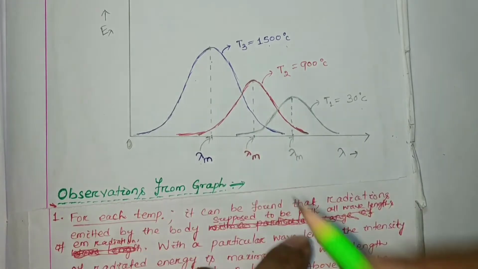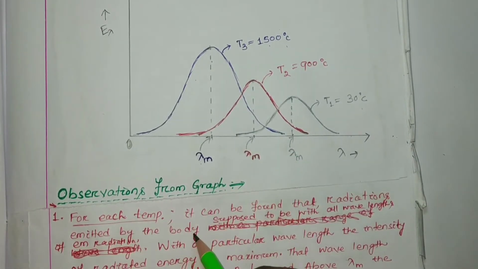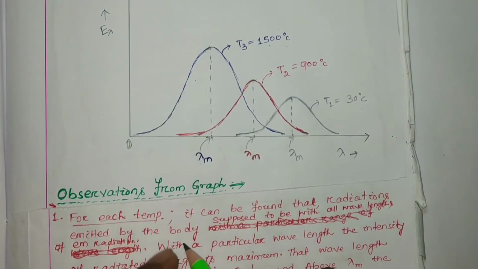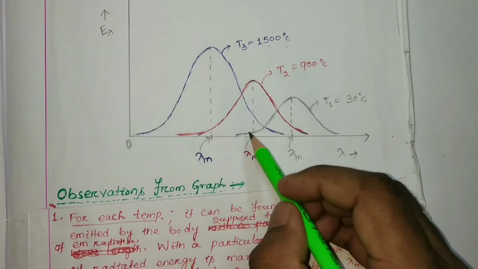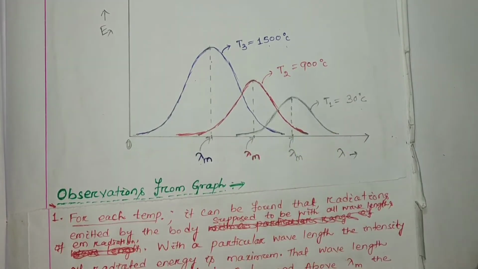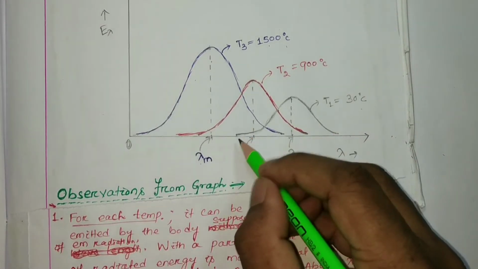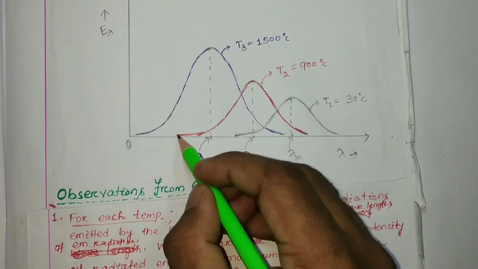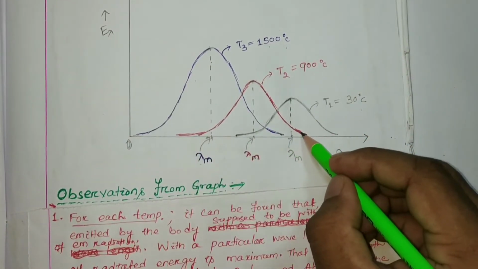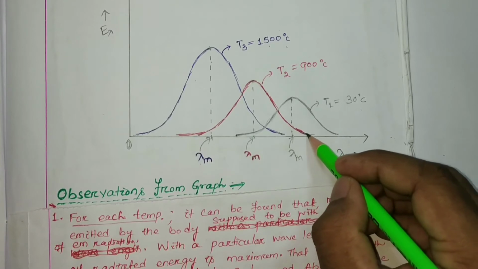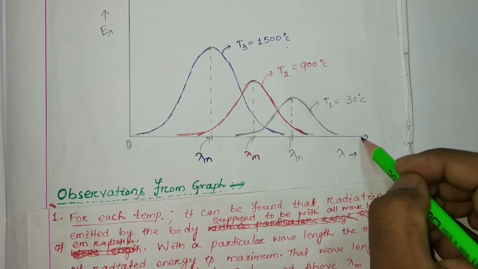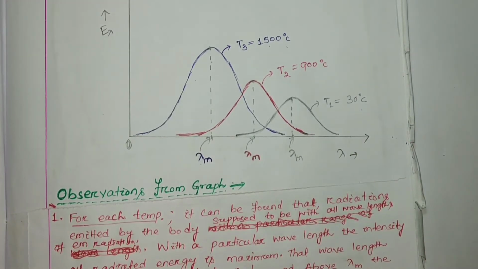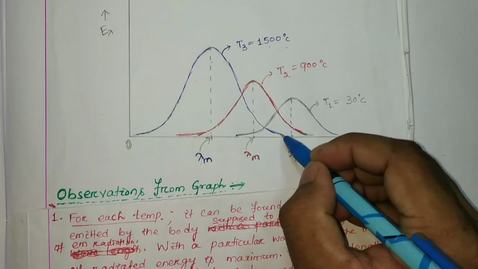But as per the definition of the black body, it radiates all electromagnetic radiations. So the graph should be like this. This will be asymptotic, this also will be asymptotic. Don't touch the x-axis. The blue one is also the same.